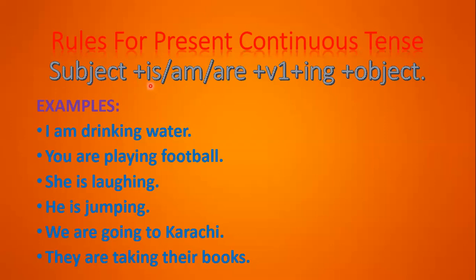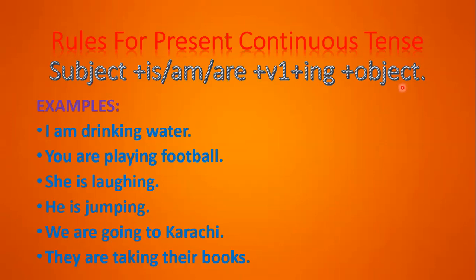Either you will have is, or you will be using am, or you will be using are, and these are my auxiliary verbs, my helping verbs. And with these helping verbs I'll be using the first form of the verb plus ing. Now with the first form of the verb there will be an addition of ing to make it continuous, to show that this thing is happening continuously, it is occurring continuously.